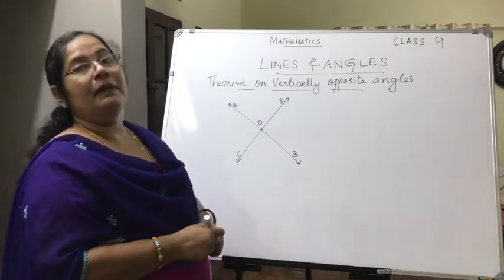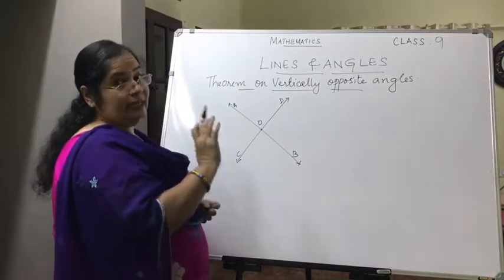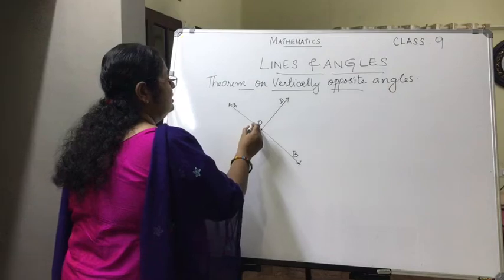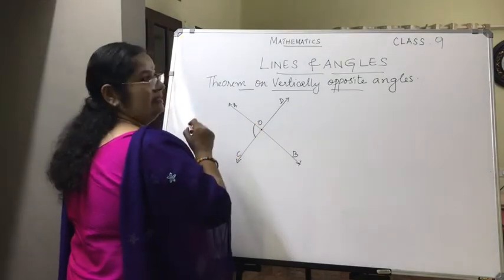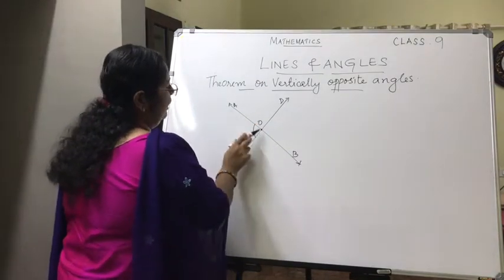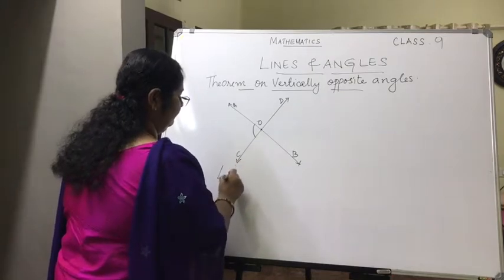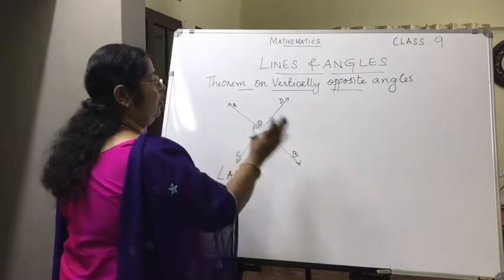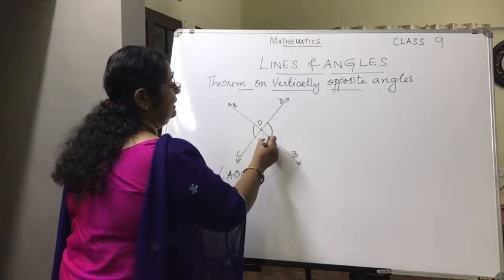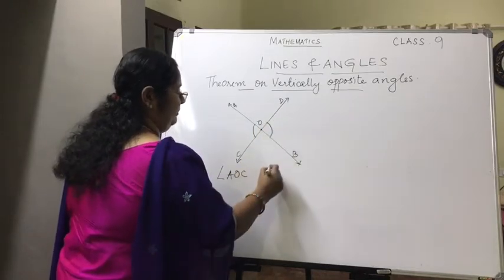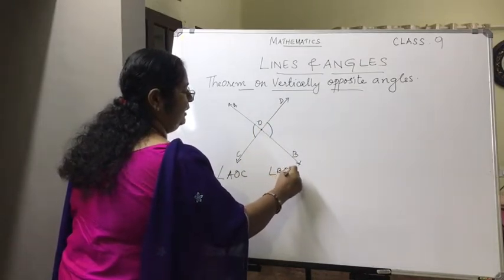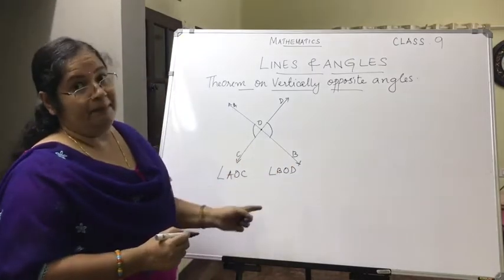Let us see which are the pairs of vertically opposite angles formed. Now this is one of the angles, angle AOC. Vertically opposite to that is angle BOD. This is one pair.